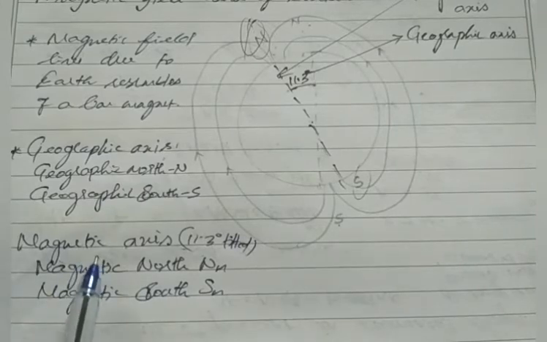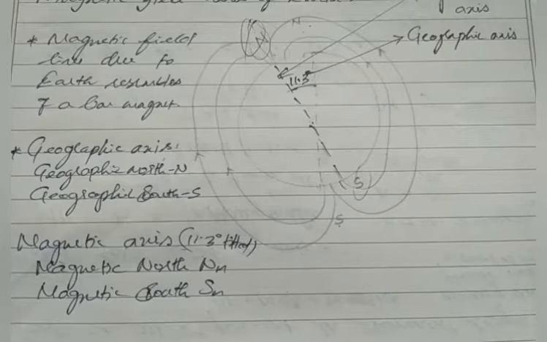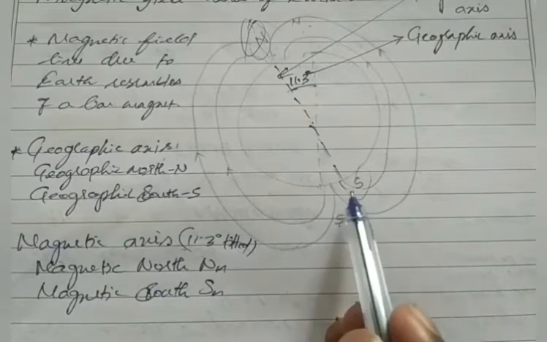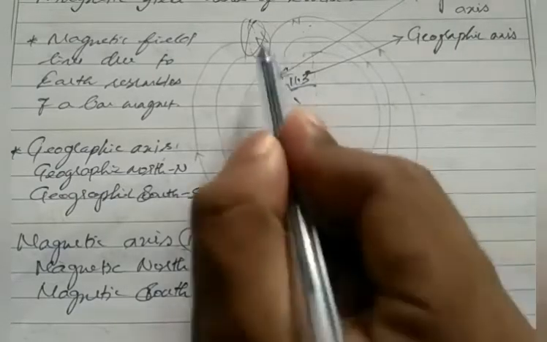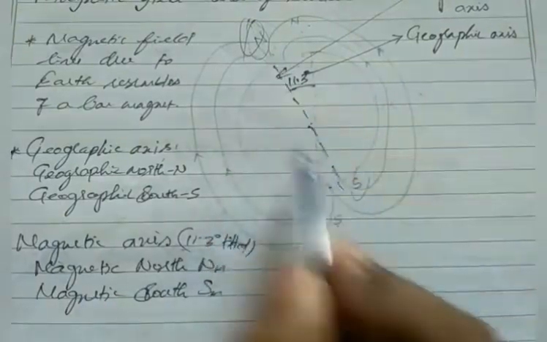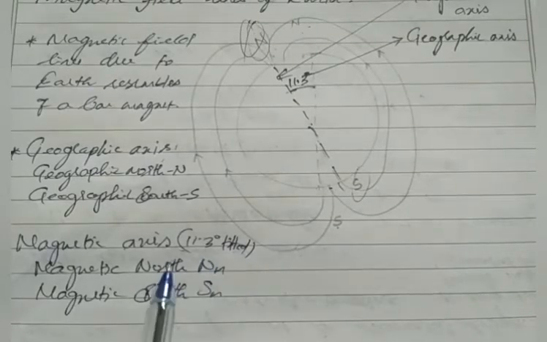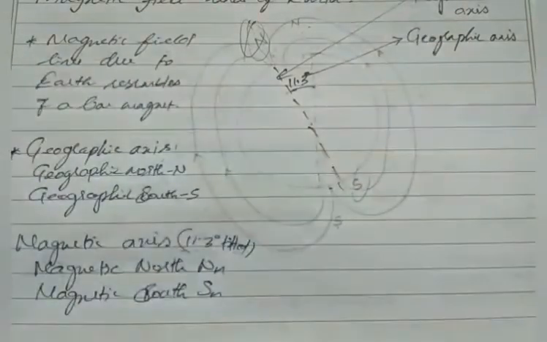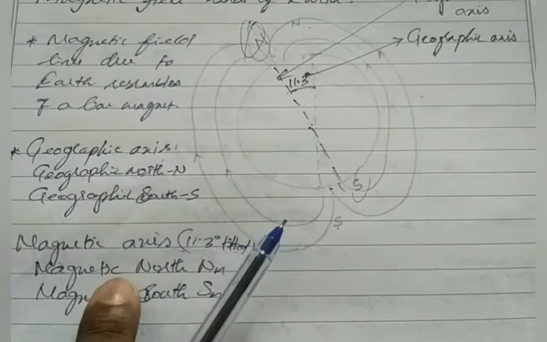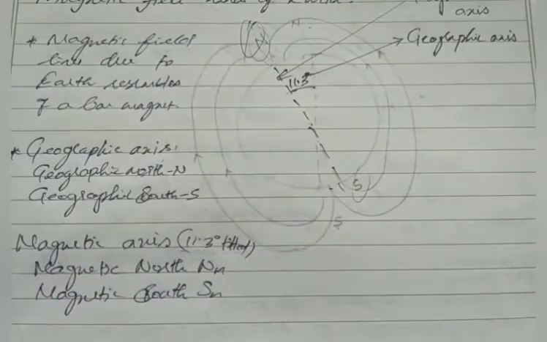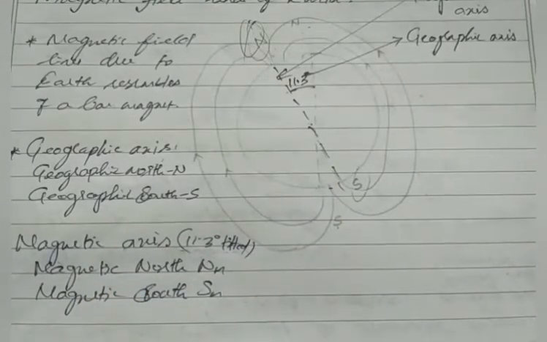Okay, then the magnetic axis is drawn based on the magnetic field lines. So my magnetic field lines start here and end here. If you connect these two points, then I get the magnetic axis, right? So the magnetic axis is tilted 11.3 degrees from the geographic axis. So those poles are known as the magnetic north pole and magnetic south pole. Clear?